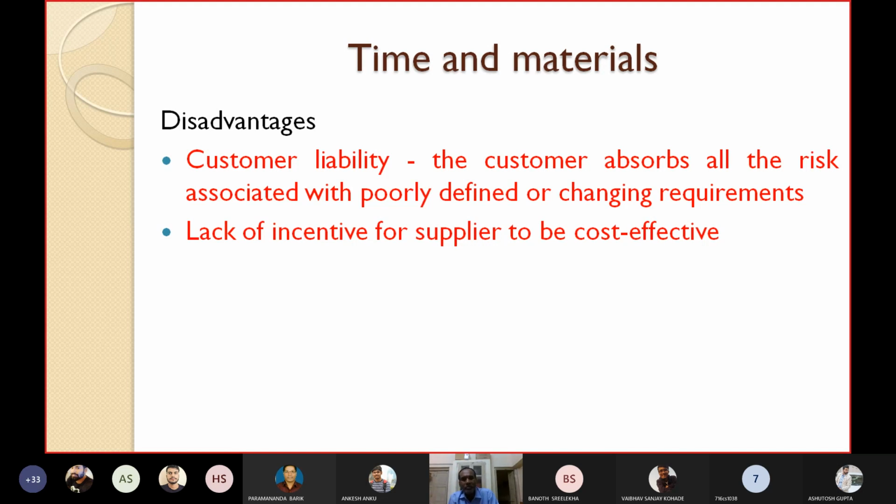That is a drawback. Lack of incentive for the supplier to be cost effective. So there is almost no incentive for the supplier to be cost effective. As the requirements change, accordingly the person hours or person months will change and the price will be charged accordingly. There is a lack of incentive for the supplier to be cost effective.